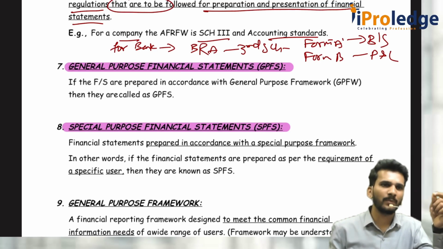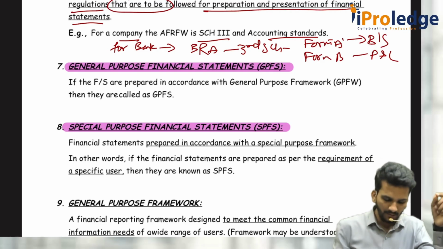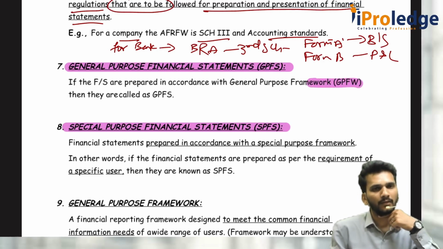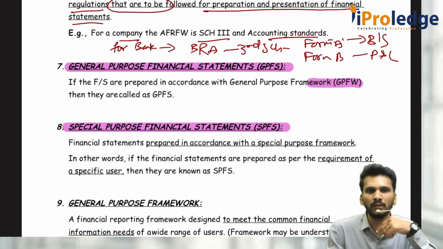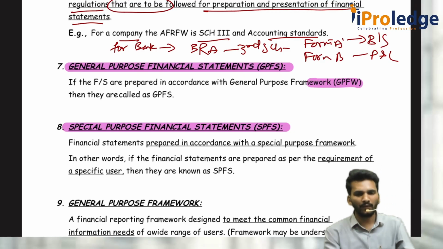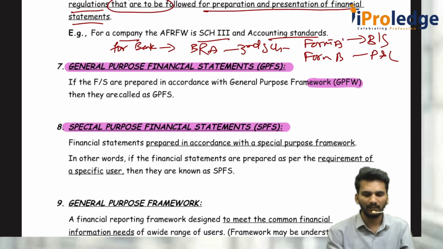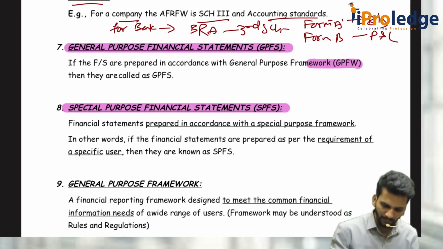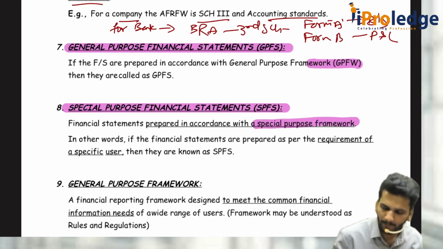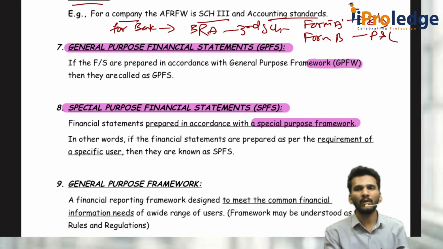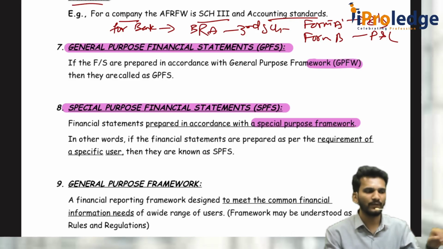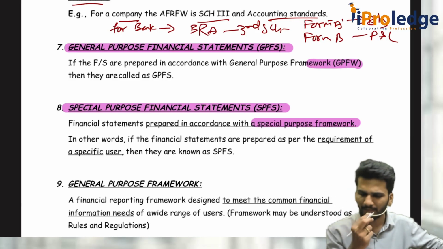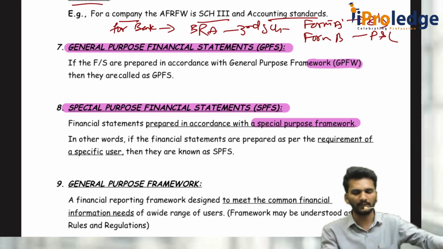So what is the technical definition of GPFS? General purpose financial statements are those statements which are prepared using a general purpose framework. If we use the general purpose framework and prepare the financial statements, that is called GPFS. So what is SPFS? Any statements which are prepared using a special purpose framework. The framework decides the type of statements. So what is general purpose? Normal Schedule 3.